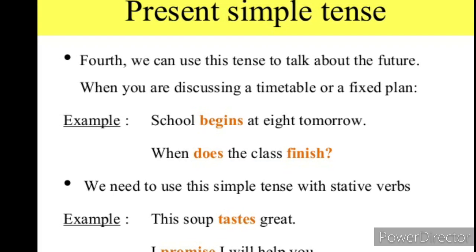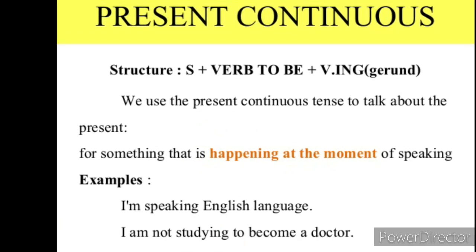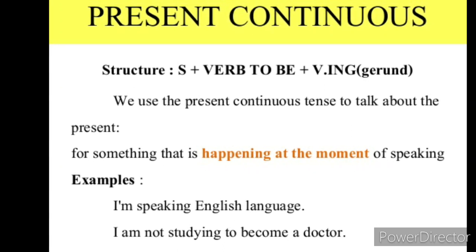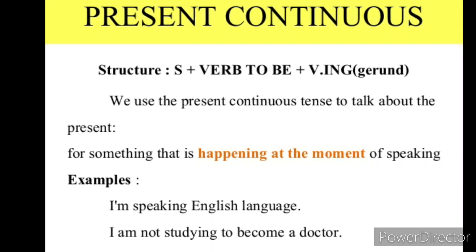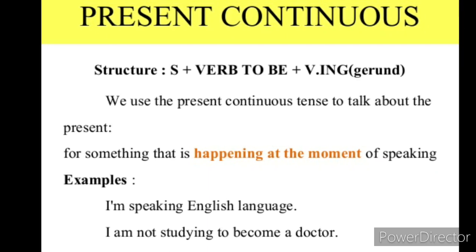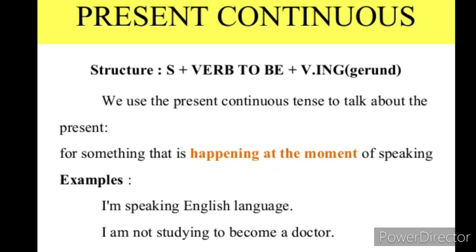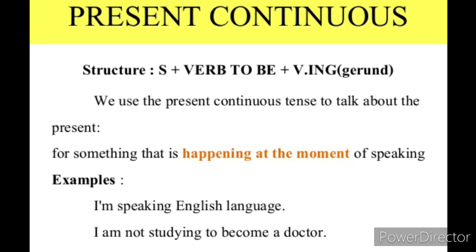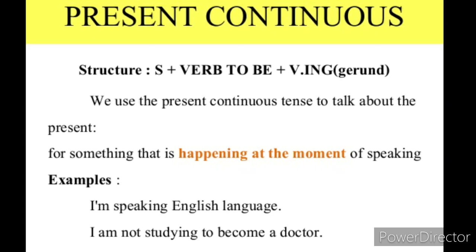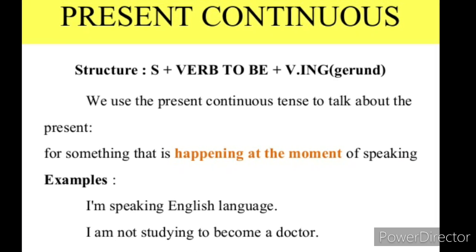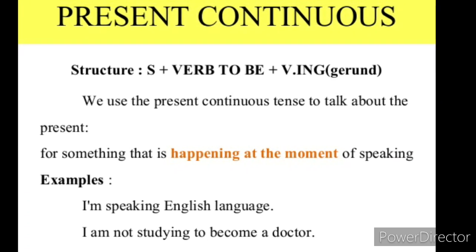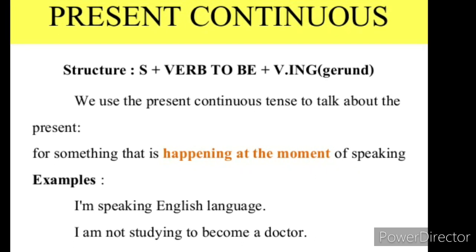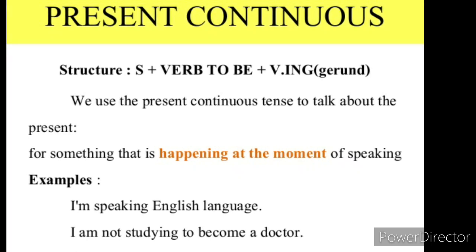Dear students, further we are going to explain the present continuous tense. The formula of present continuous is subject plus am, is, or are plus first form of the verb with ing plus object plus complement. Dear student, we use present continuous tense to talk about something that is happening at the moment of speaking. For example, I am speaking English language. I am not studying to become a doctor.